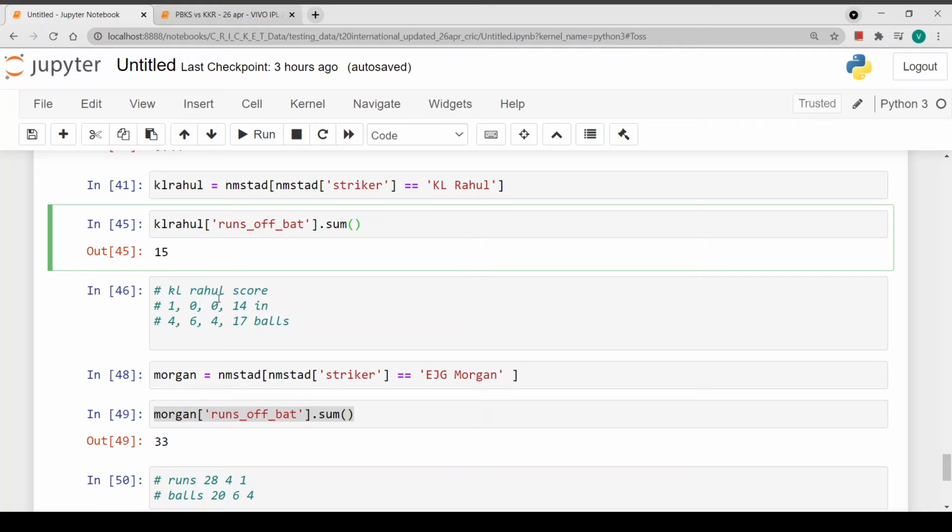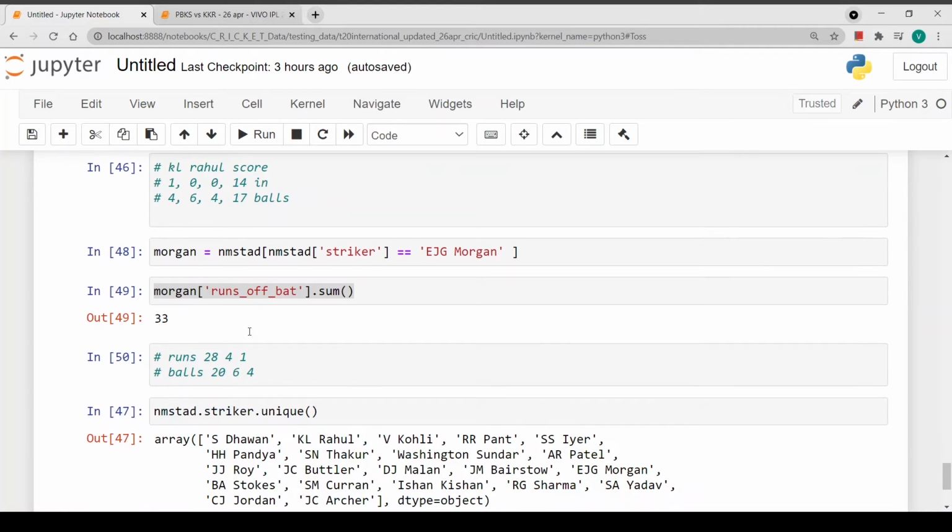But as I said earlier, this video is recorded after the first innings of Punjab got over, so their score was 123. So KL Rahul surely didn't score 100 today.